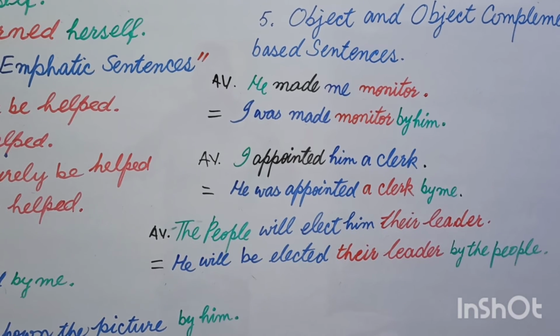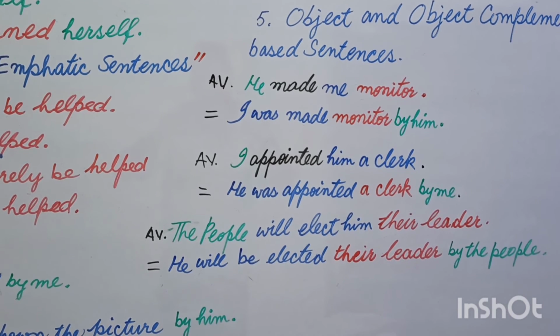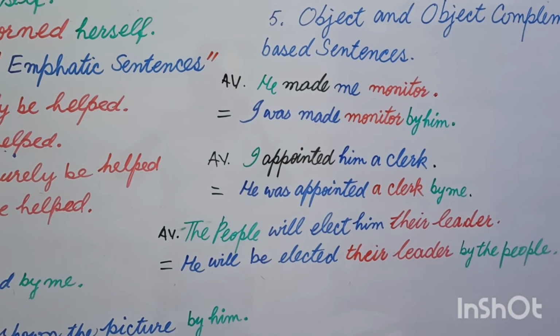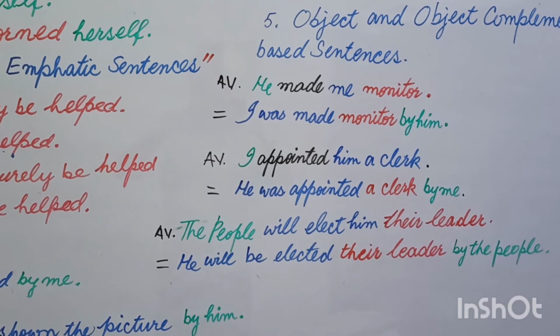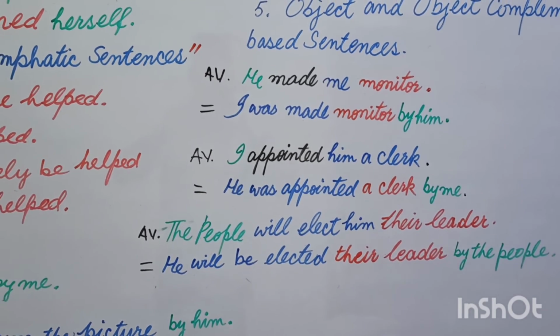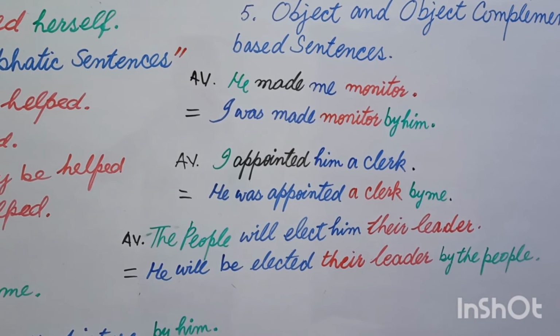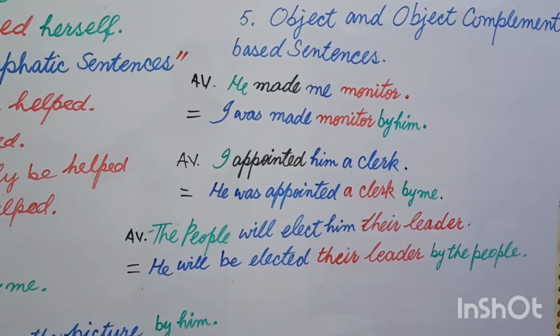Their leader is a product, the effect on him after doing some act on him. What was the result? Their leader. So their leader is the complement here, and him is the object, and you will use this him in the place of the subject, the people, he, and according to the tense you will change and apply the rules, and your answer will be he will be elected their leader by the people.